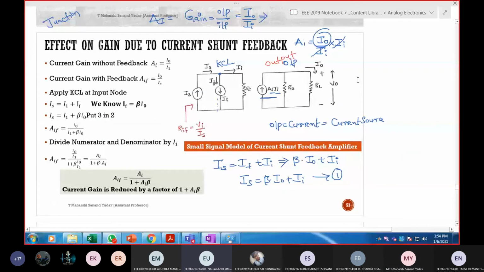GM into V0 plus I output is equal to GM into V0. Where is GM here? No, sir, GM is not there. What is this? This is total voltage or total current? AI multiplied with II means total current. So total current is AI into II. Okay.